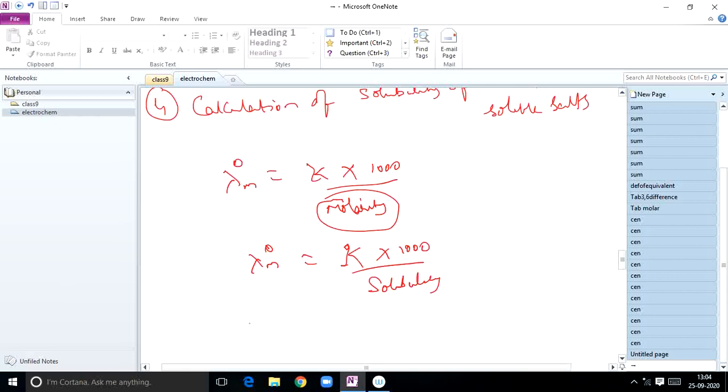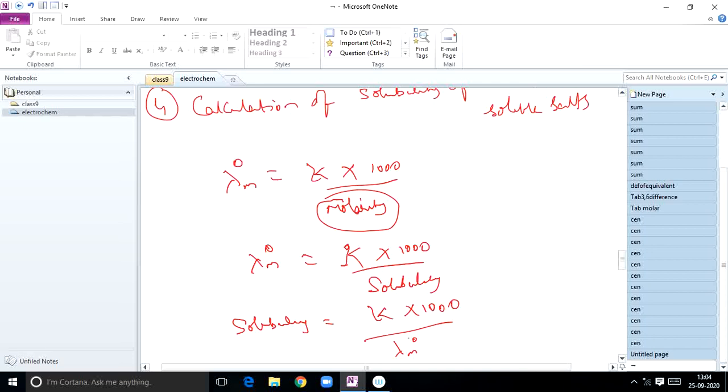At the same time, in case of saturated solutions, molarity is equal to solubility. From this you can calculate solubility is equal to kappa into 1000 by lambda m naught. The same lambda m naught can be replaced by lambda E naught also.